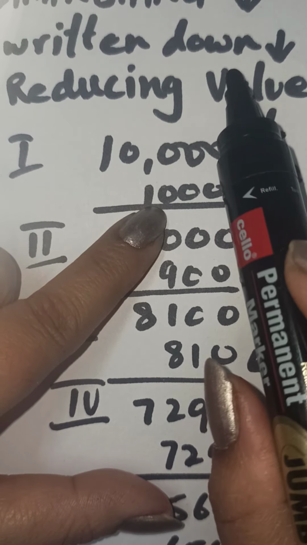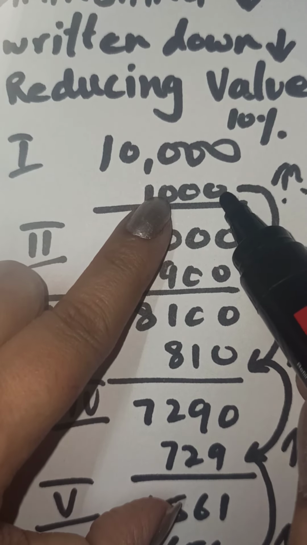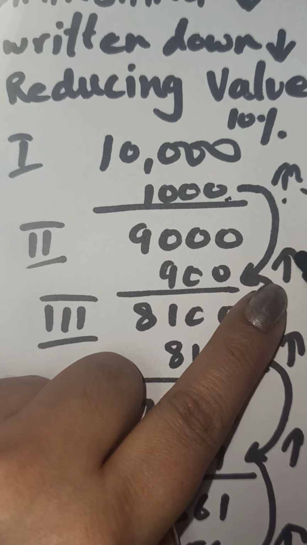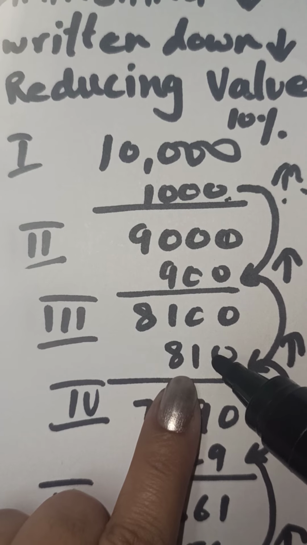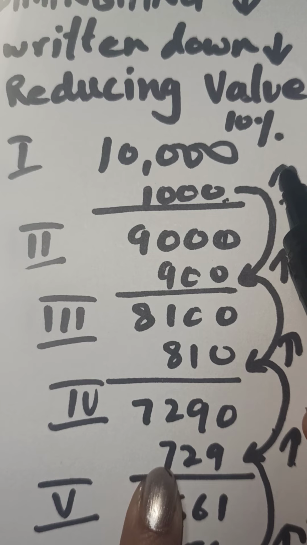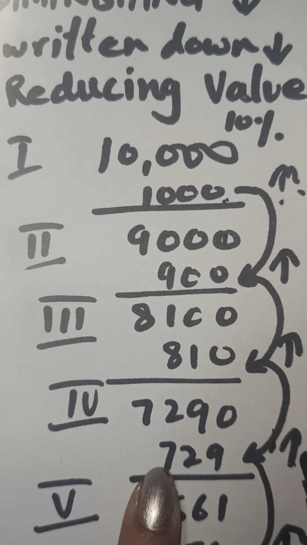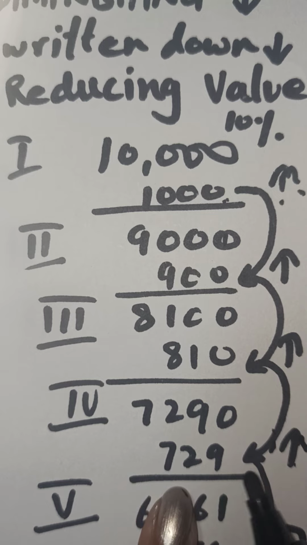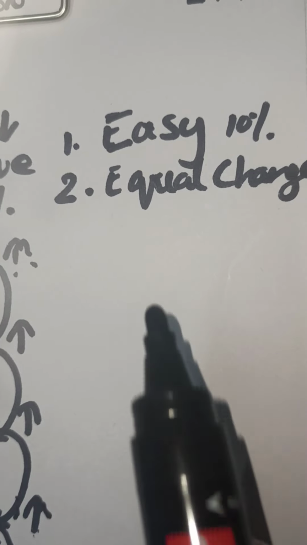So according to this method, what do we do? Where the repairs increase, the depreciation decreases. Repairs increased further, depreciation decreased. Repairs increased more, depreciation decreased even more. So as the repairs go on increasing from the first year to the fourth year, depreciation goes on decreasing each year, giving an equal charge on profit. So profit is not unduly pressurized in the latter years.